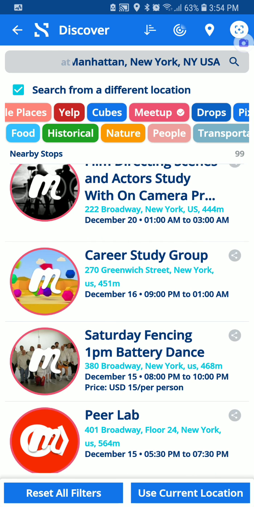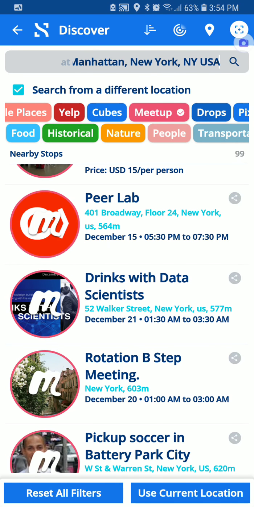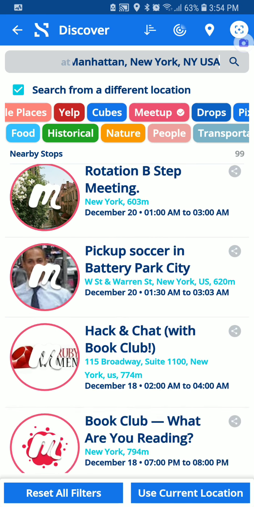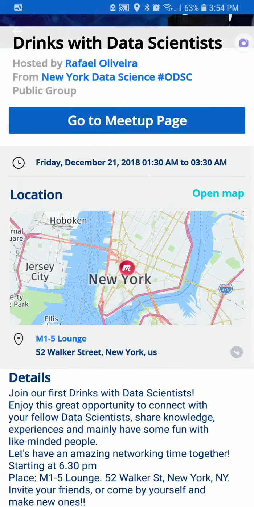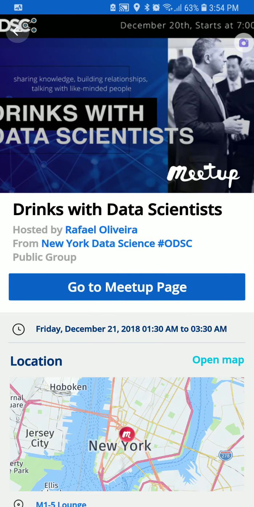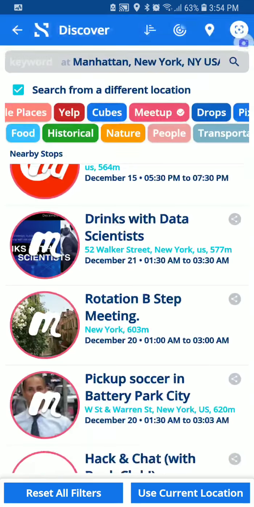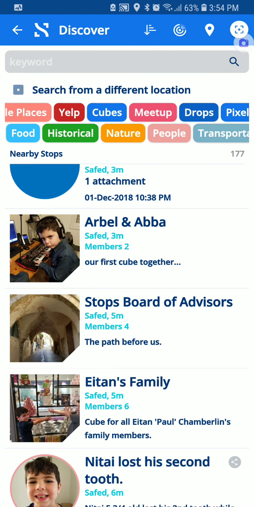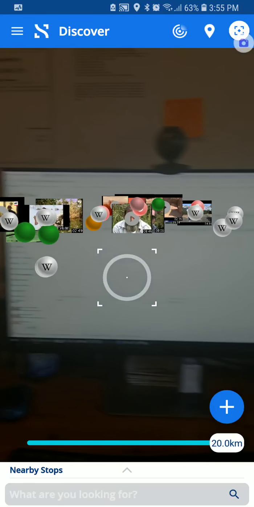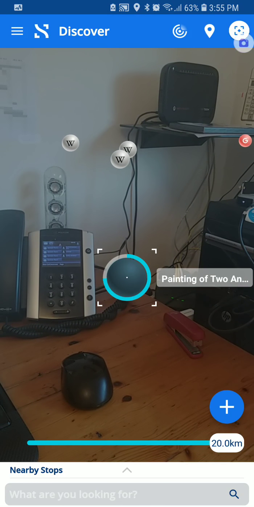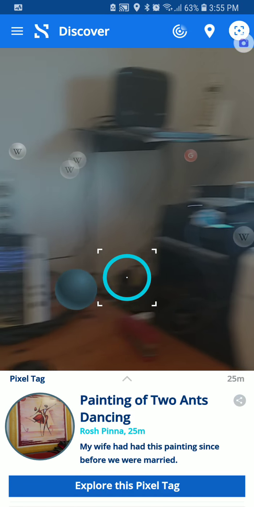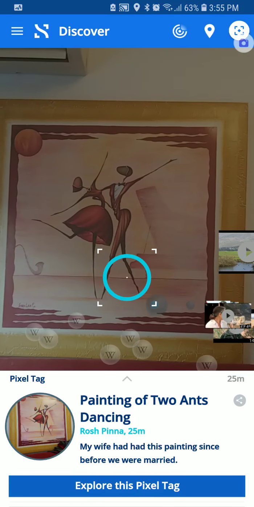Maybe you want to go to meetups, meet new people, burn some time in the evening on one of the great options, drink with scientists. And we're always showing you the meetups that are occurring near that spot in the next 5 days. We can clear our filters out, of course, go back to our current location, and go right back to seeing the closest things around us. Of course, the bigger the bubble, the closer the object is around us. Hey, it's actually right here.